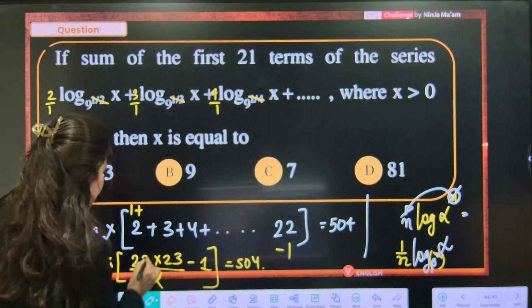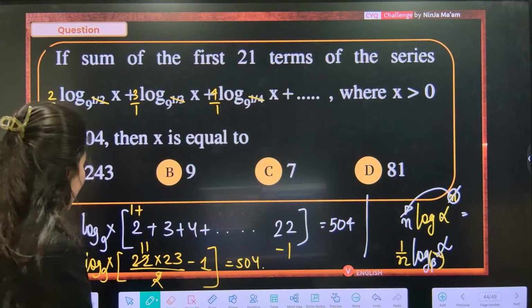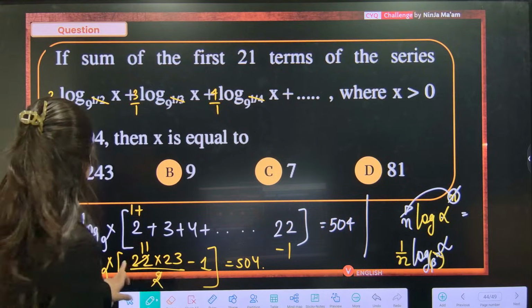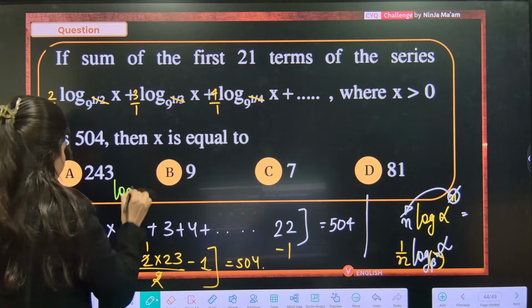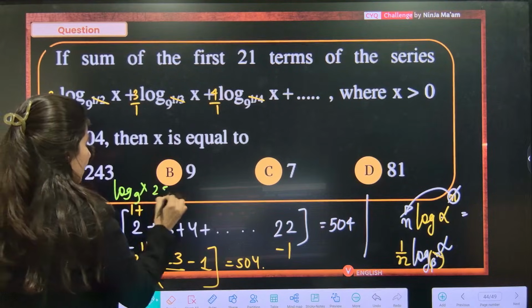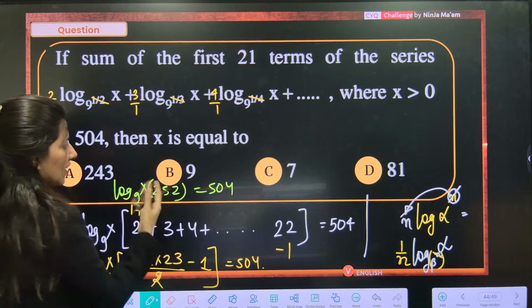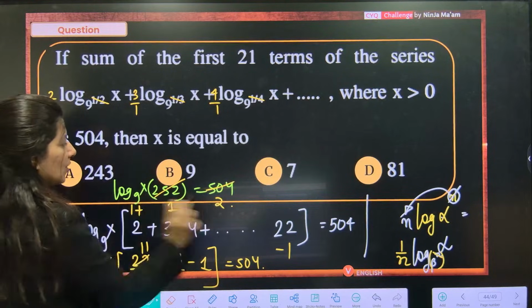Okay. So this is 11. Now this is 253. 253 minus 1 is 252. So eventually what you're going to get is log of x to the base 9, 252 is equals to 504. Don't you think 252 ones are and 252 twos are? Okay, so log x to the base 9 is equals to 2.